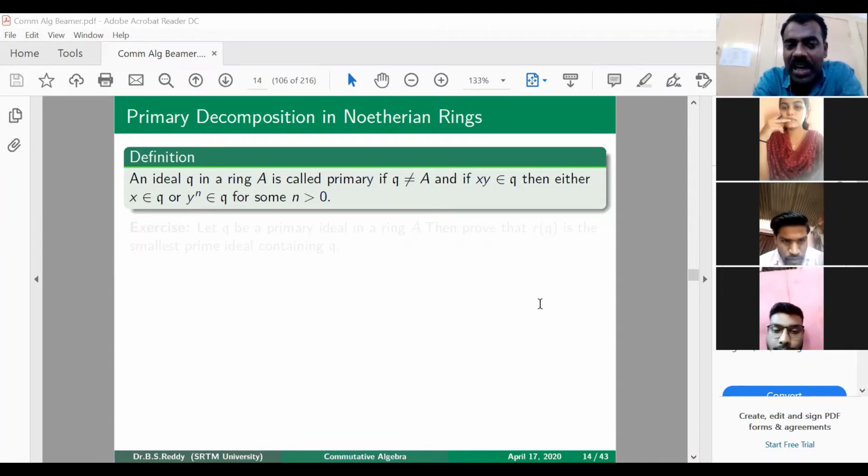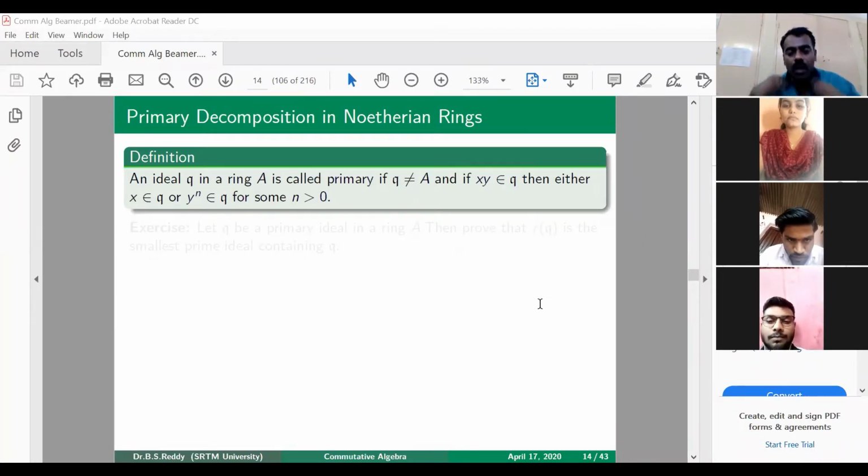If an ideal is prime, then it is primary, because there your n is 1. But not every primary ideal is a prime ideal, because it may happen that y is not in Q, but y cube is in Q. So not every primary ideal is prime.